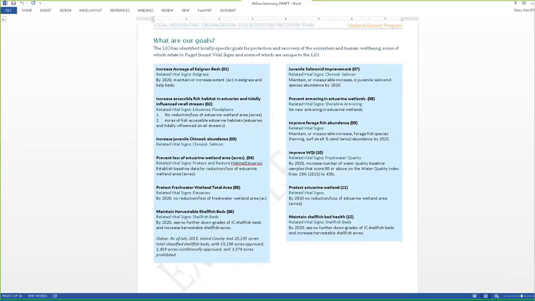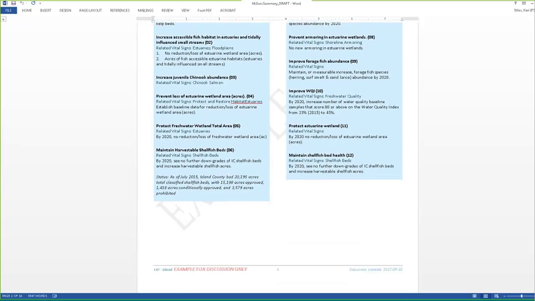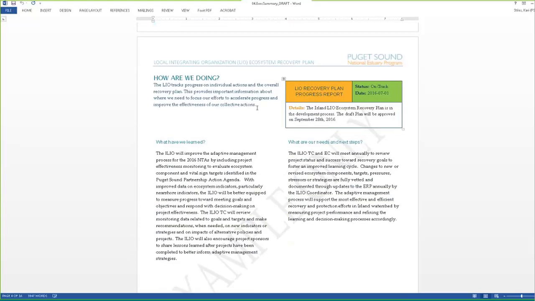They've got their goals summarized here in a table that's easy to read. Not as compelling as the photo montage. We're moving towards that, but this was our first pass. And then we can include status information. So how is the local area doing? What have they learned, et cetera? What's the date? How's their overall progress as of this date? So this is an example of an executive summary report, again, that's run using that one-click method.